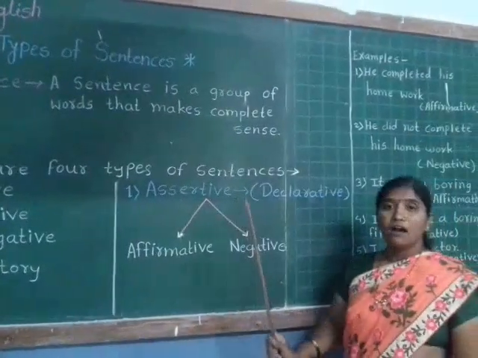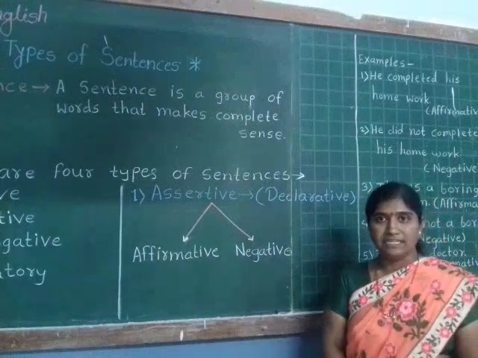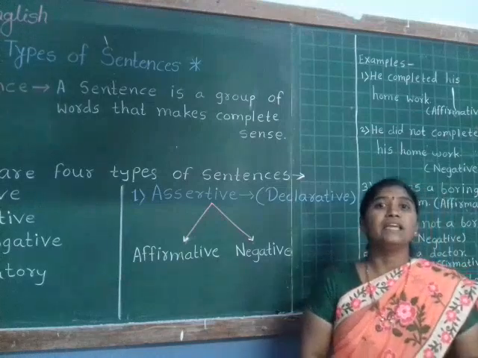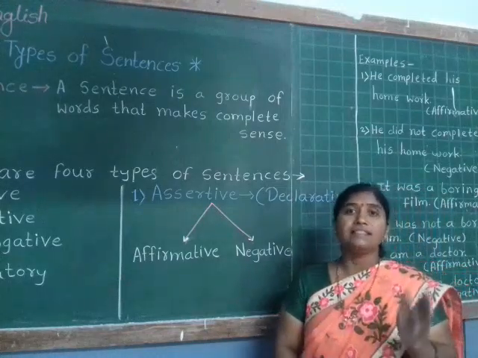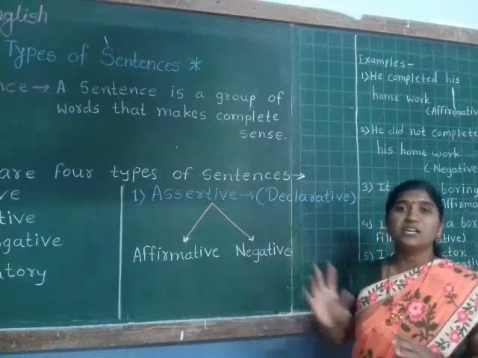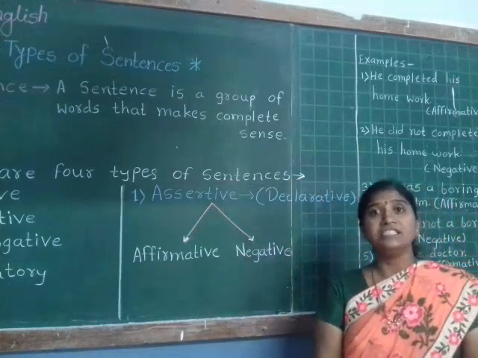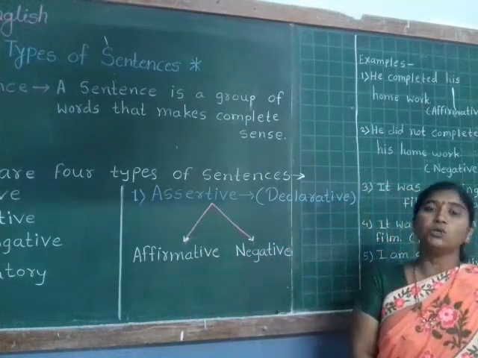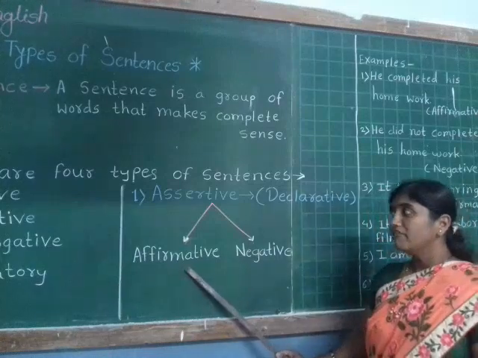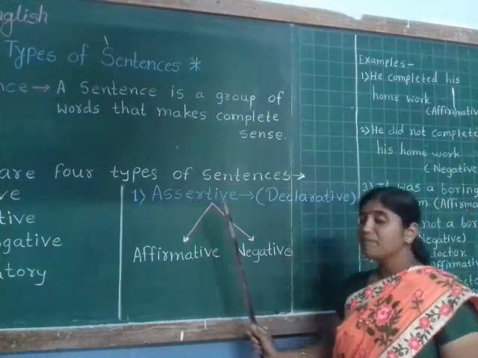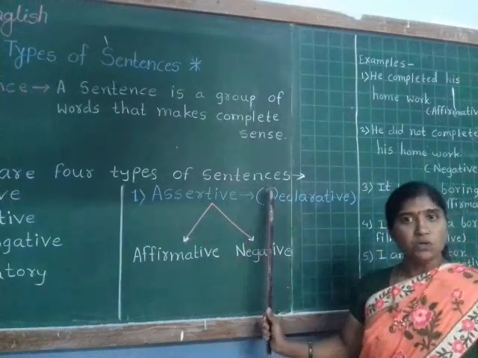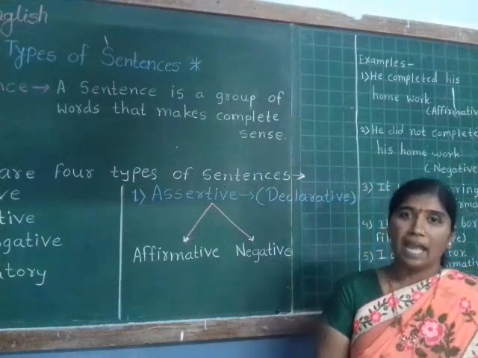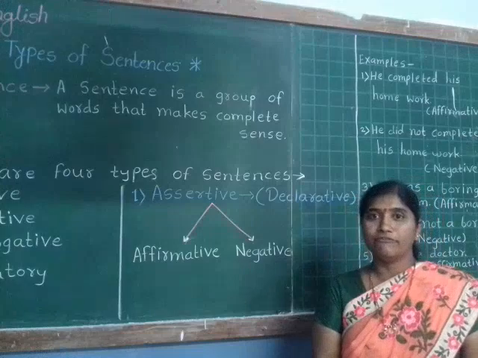Assertive sentence is also called as declarative sentence. Why are they called declarative sentences? Because they give a statement or they make a statement. So, assertive sentence is also called as declarative sentence. But assertive sentence has also two types. First one is affirmative assertive sentence and second, negative assertive sentence. Assertive sentence always starts with a capital letter and ends with a full stop.